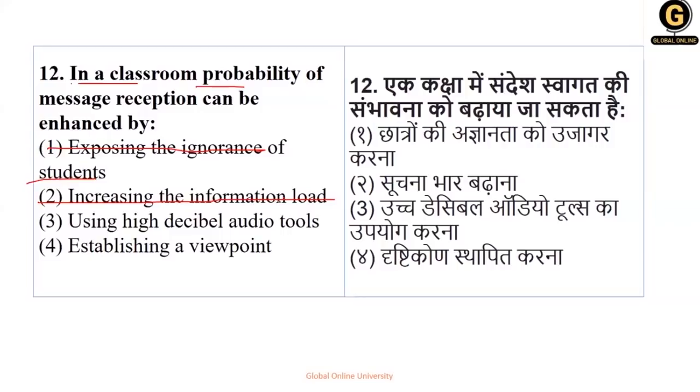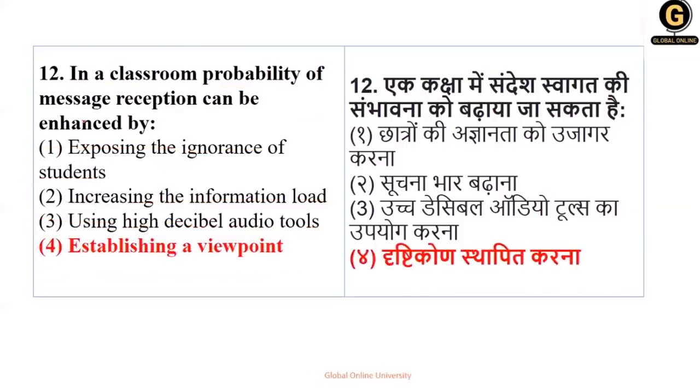Using high decibel audio tools, it's not at all possible, because there is a capacity for noise decibels, so this is not the correct answer. So establishing a viewpoint can be the probability. Whenever you give a receptant a viewpoint establishment, the chances for the message reception become high. Enhanced means it becomes high. So you have your option number 4 as the correct answer.